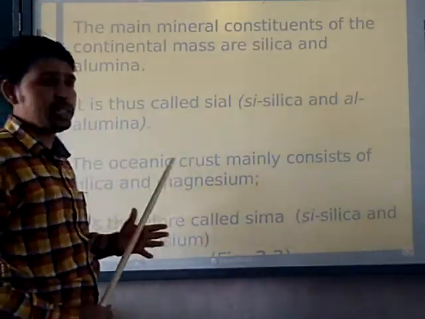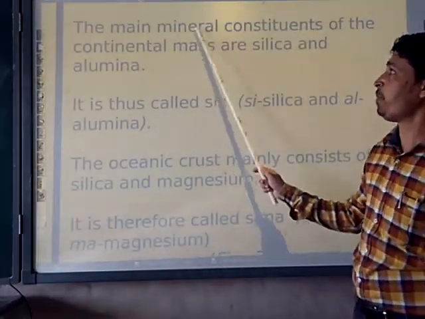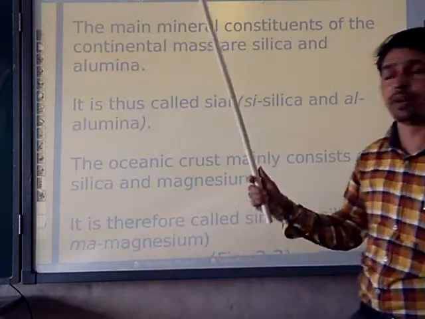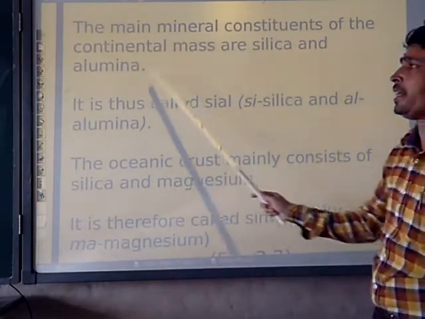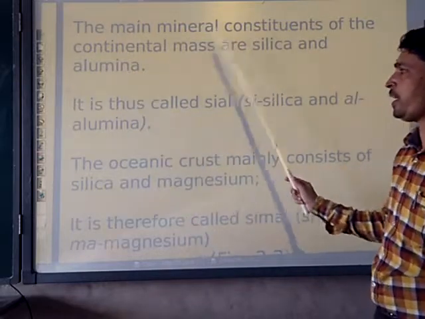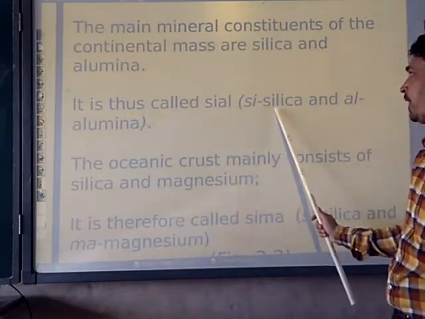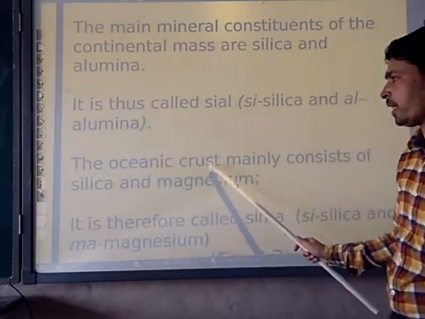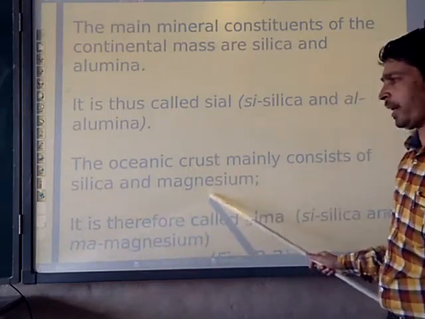Next, we will see what it consists of. The main mineral constituents of the continental mass, we are talking about our continent, are silica and alumina. By joining these, we have the SIAL: Si means silica and Al means alumina. Moving further, the oceanic crust mainly consists of silica and magnesium.